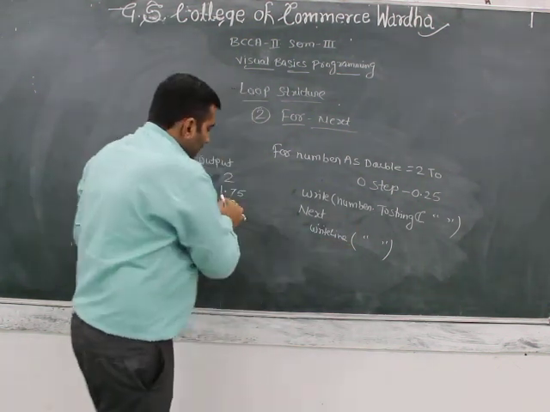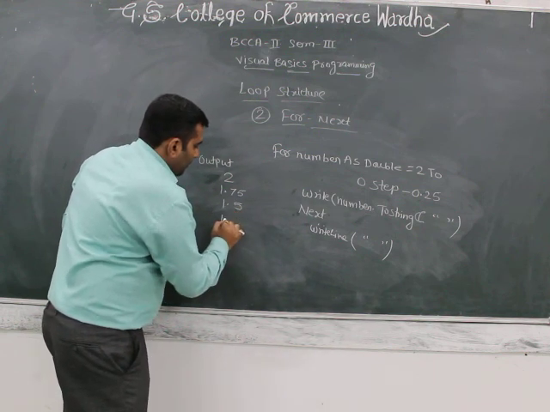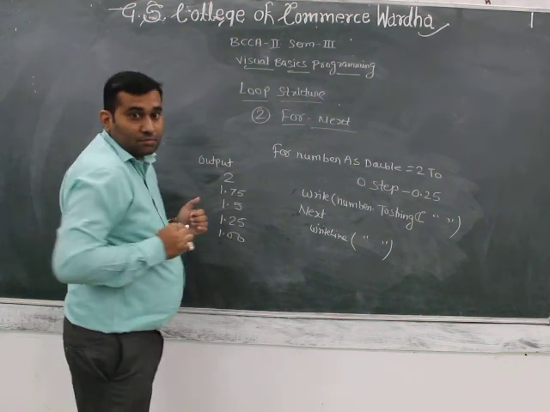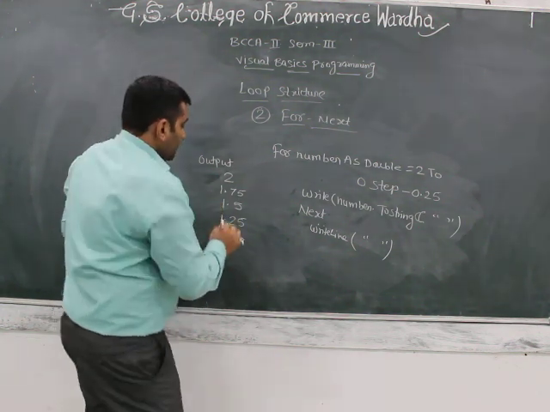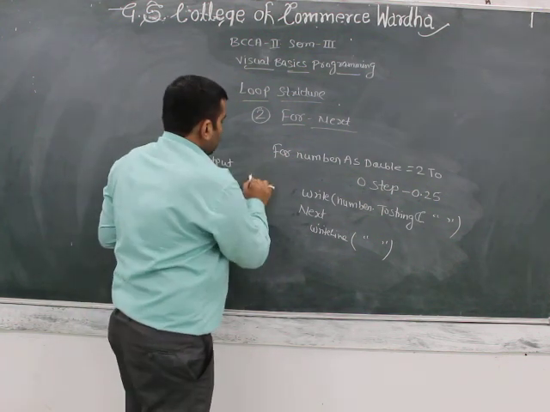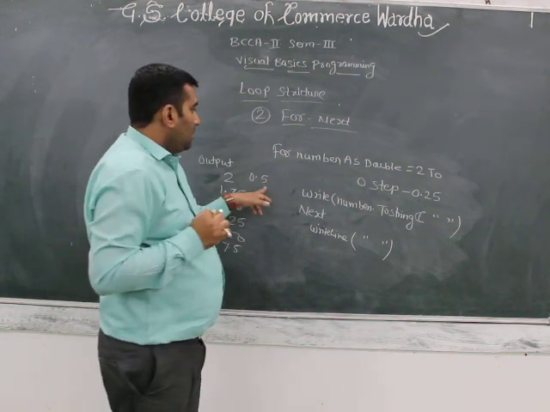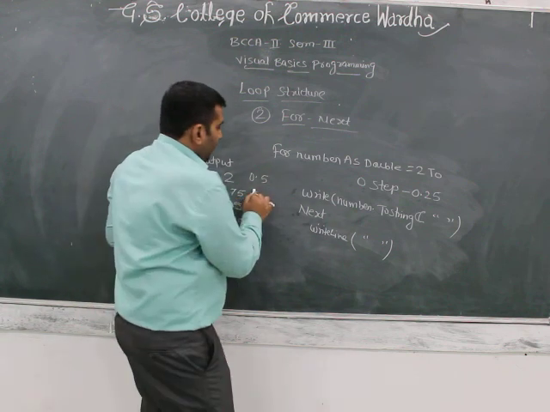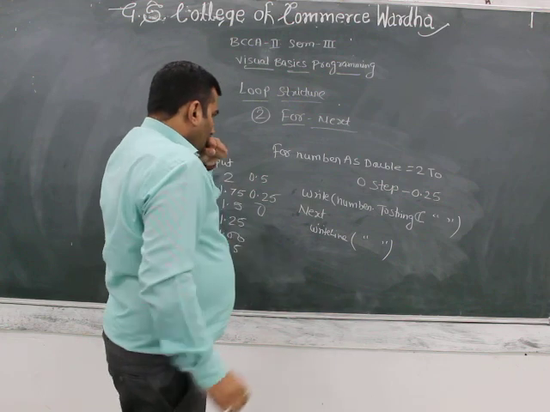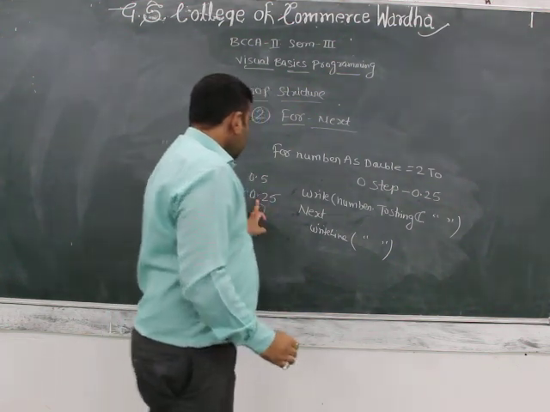value is 1.5, then the fourth value is 1.25, and then 1, then 0.75, then 0.5, then 0.25 and then the last is 0.